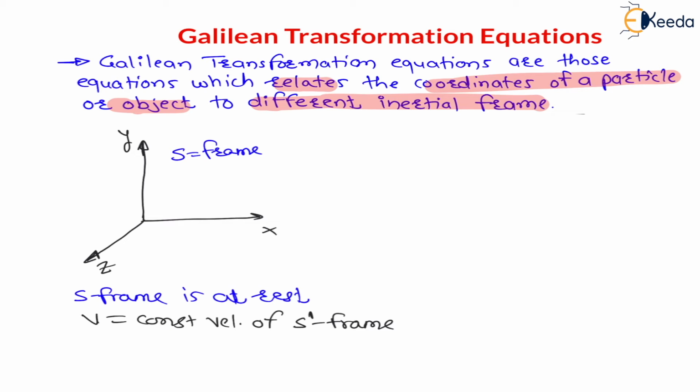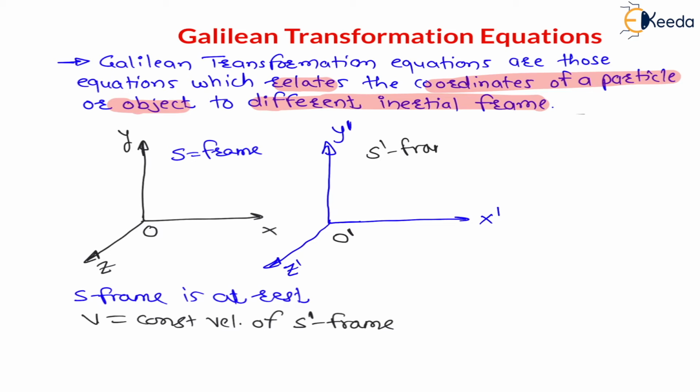After time t, the S dash frame will be somewhere here. Let us say this is y dash, the coordinates are dash. For the moving frame, coordinates will be shown with dash: x dash, y dash and z dash. Here initially the origin was O, now the origin is O dash, right?